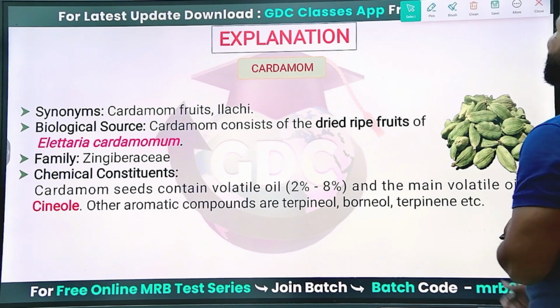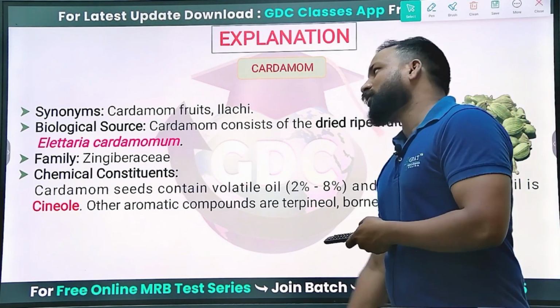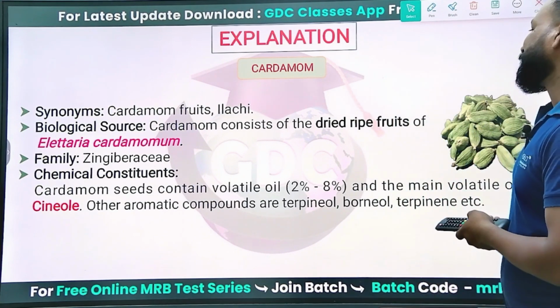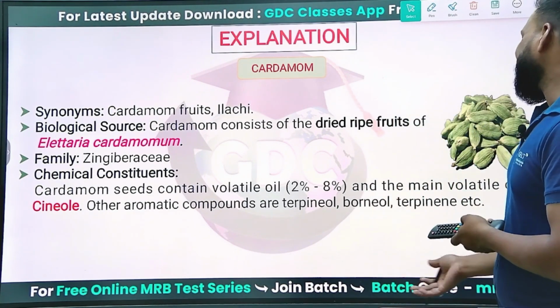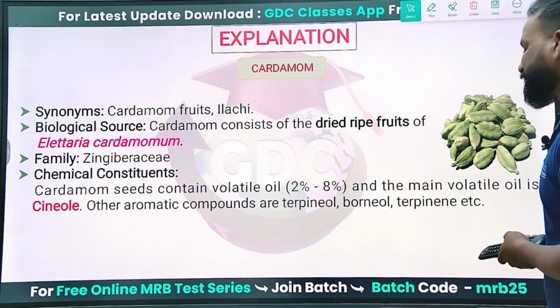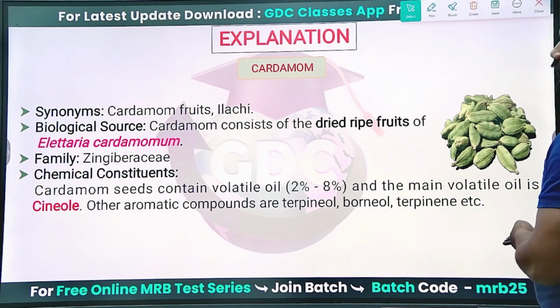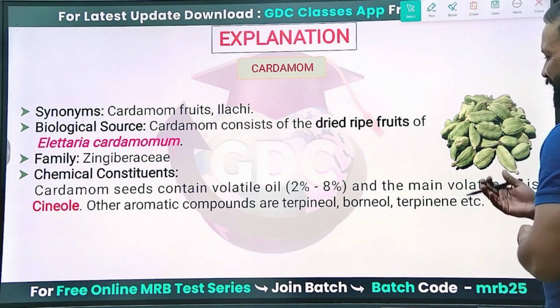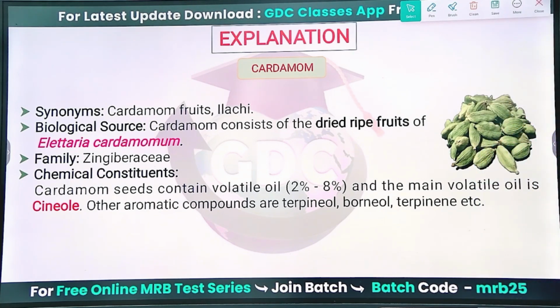Cineole. It is obtained from Elettaria cardamomum, family Zingiberaceae. It contains an active constituent called cineole, a volatile oil, and belongs to the family Zingiberaceae. Yes, it contains the active volatile oil called cineole.